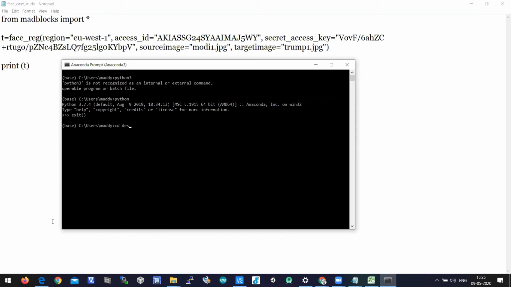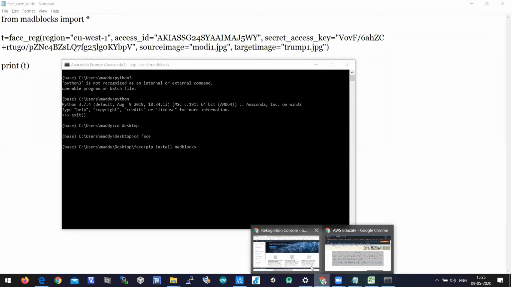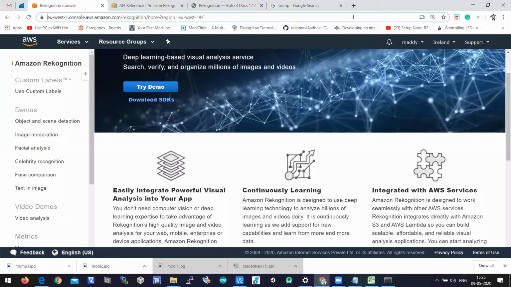Okay, cd desktop, cd base. Here let us install a library with pip install matplotlib. Make sure that you have Python 3 on your laptop. You can easily download and install Python 3. I'll show you how to download and install Python 3.